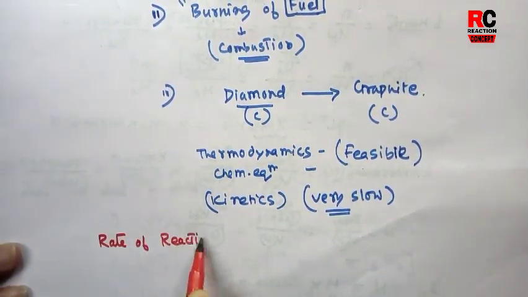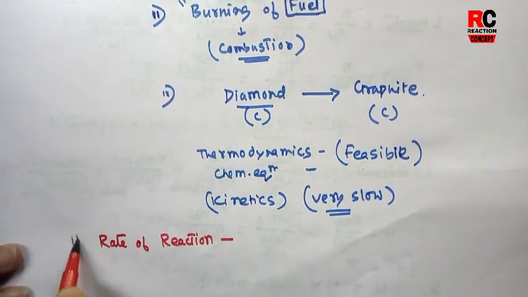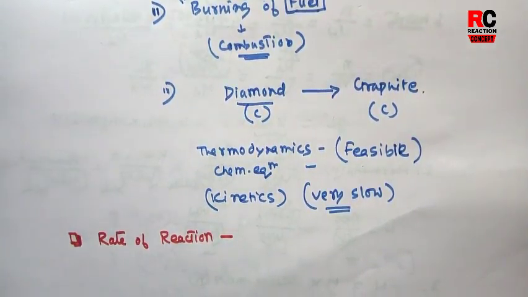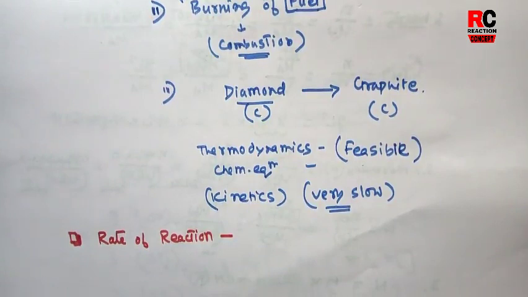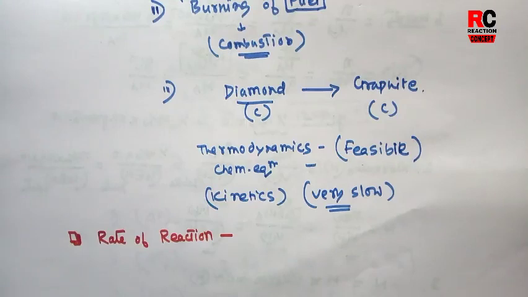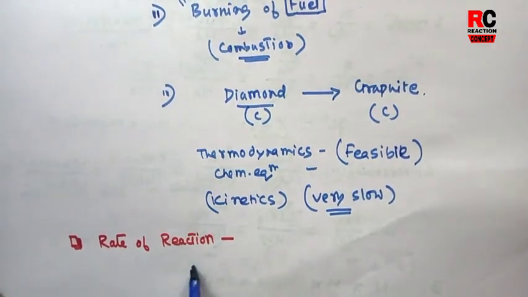First we have discussed some introductory points about kinetics: why kinetics, its importance, what is kinetics of a reaction. So in kinetics, what do we study? We generally study the speed or rate of a reaction. So what is rate? It is the rate of a reaction.